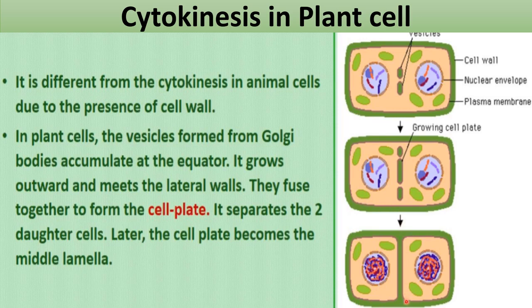You can see here, these vesicles will join together, and a complete plate like structure which is called cell plate is formed here. And this cell plate separates the two daughter cells. Later the cell plate becomes the middle lamella. So you know about middle lamella which is present between these cells. So finally this cell plate will divide this complete plant cell into two daughter cells. So this is how cytokinesis in plant cell occur, by vesicle formation.